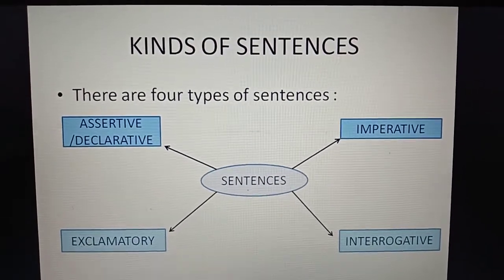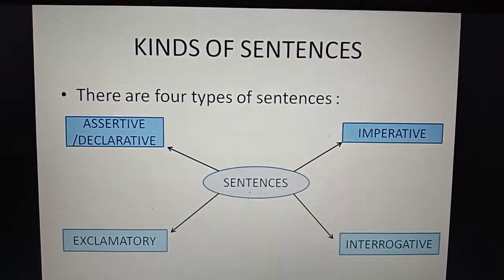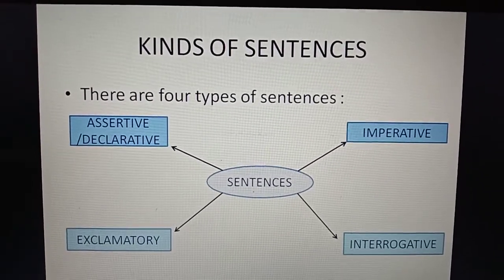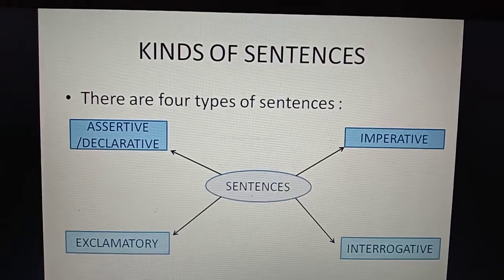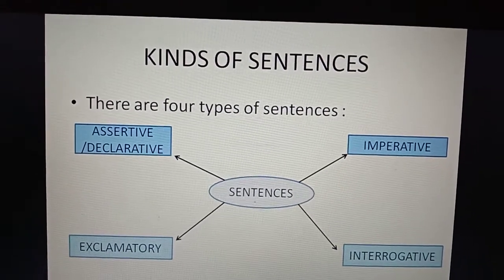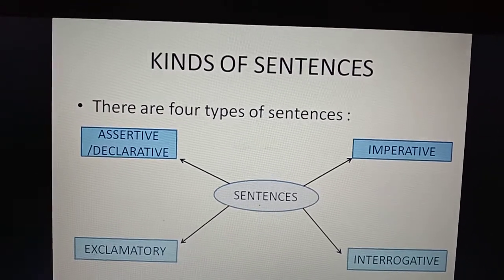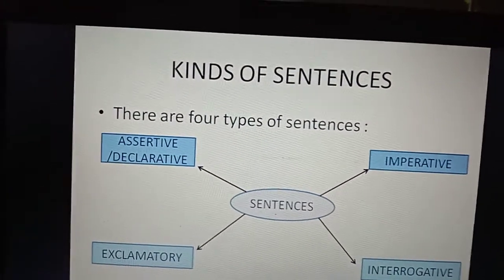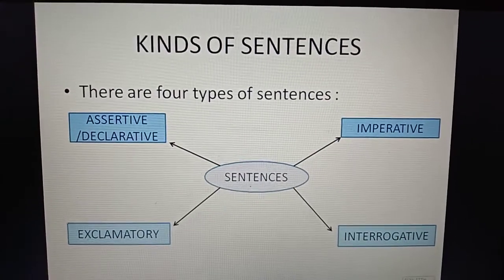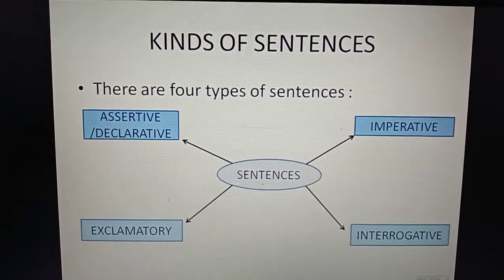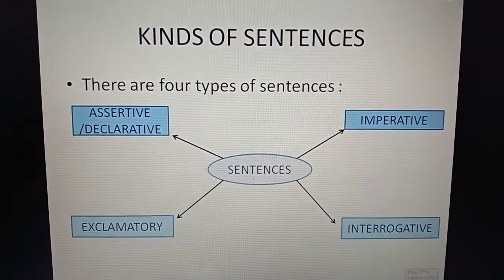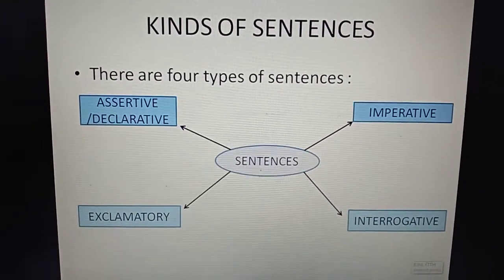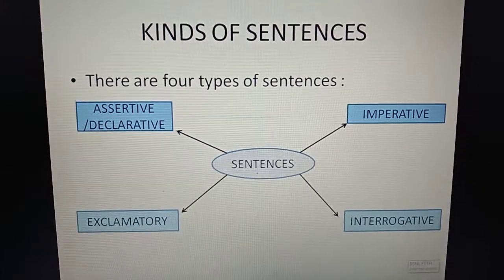Next topic, I think it is the fourth topic, kinds of sentences. Now, what do you mean by sentences? Sentences are a group of words which gives us meaning or sense, that makes complete sense by itself. These are the sentences. And as you all know, a sentence is made up of two parts, namely subject and predicate. All that we have already studied.